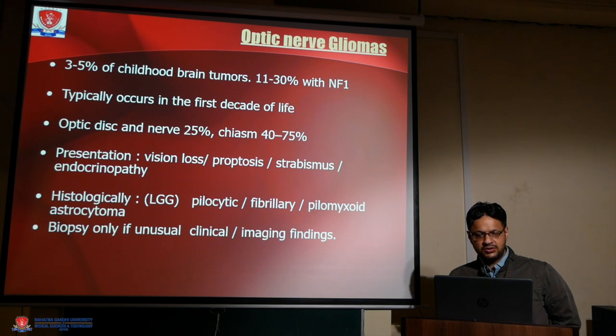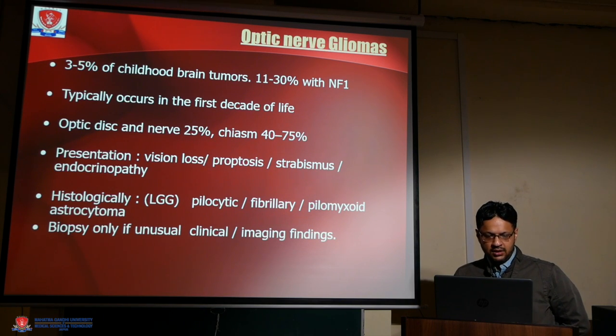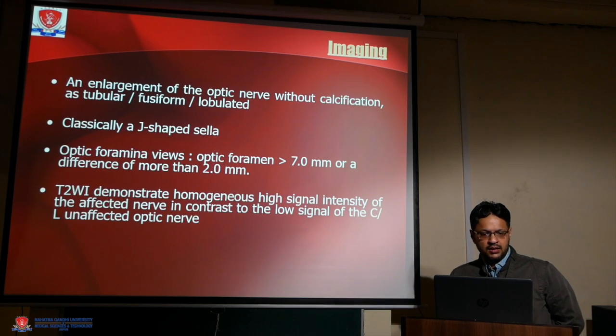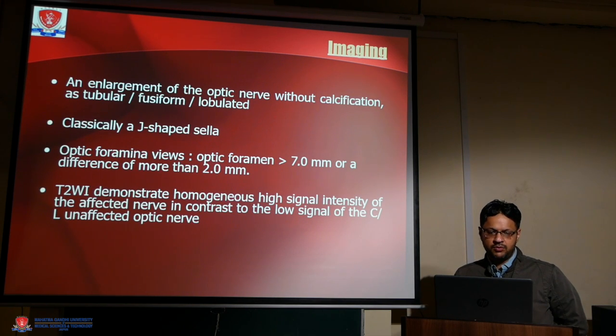Histology includes pilocytic astrocytoma, fibrillary astrocytoma, and pilomyxoid astrocytoma. Biopsy is the only treatment if there are unusual clinical and radiological findings. There is an enhancement of the optic nerve without calcification. They may be tubular, fusiform, and lobulated.